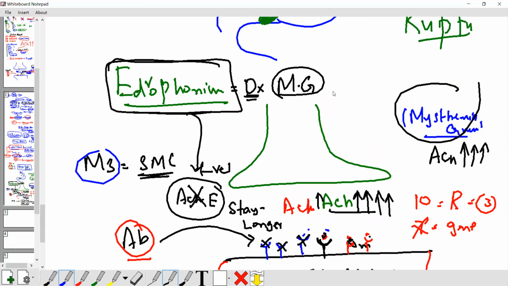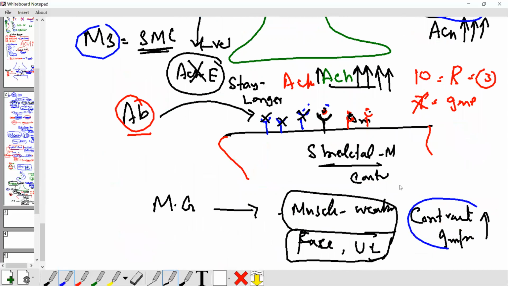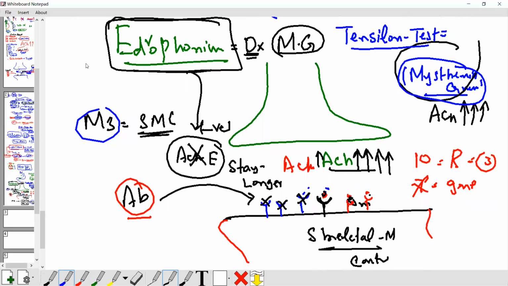Keep in mind, this test name is the Tensilon test. What is the Tensilon test? It is a test used to diagnose myasthenia gravis. How do we perform this test? You give the patient edrophonium. Then the patient says, oh, now I am feeling better. It means the patient's muscle weakness is due to myasthenia gravis. Understand? If the patient responds to edrophonium, it means the patient has myasthenia gravis.